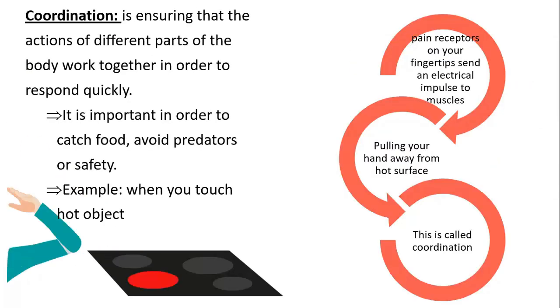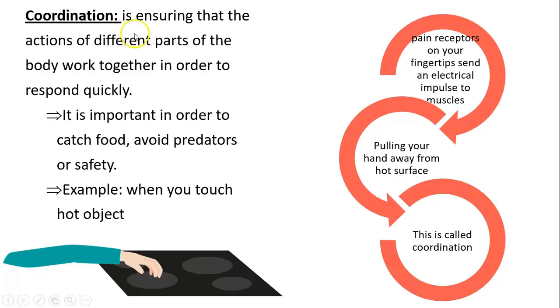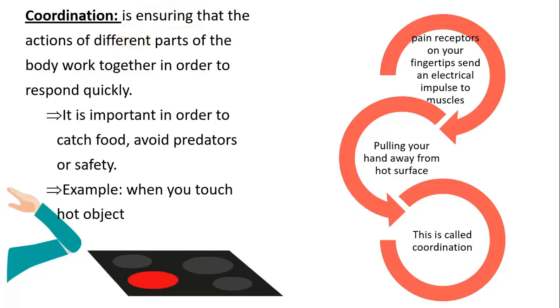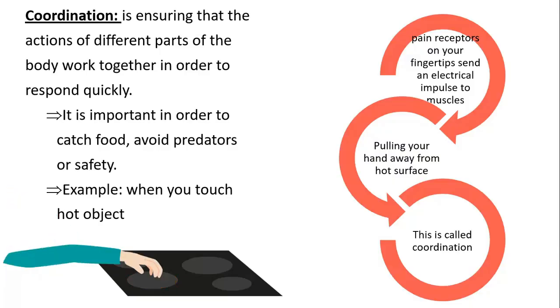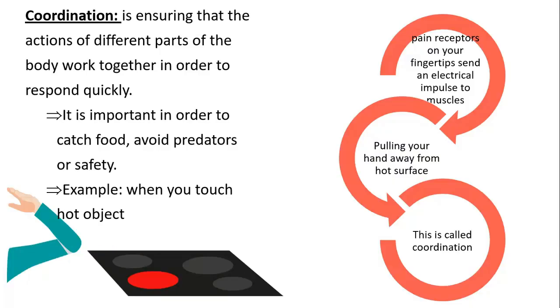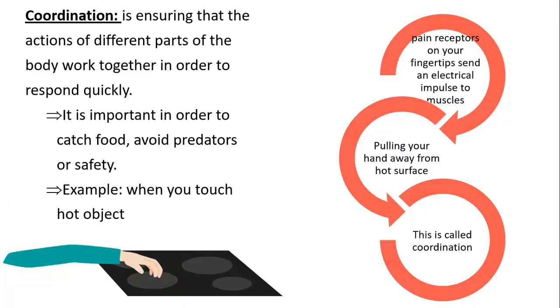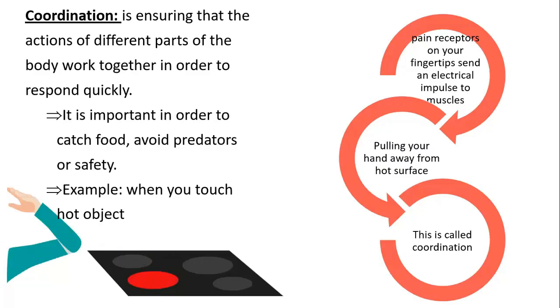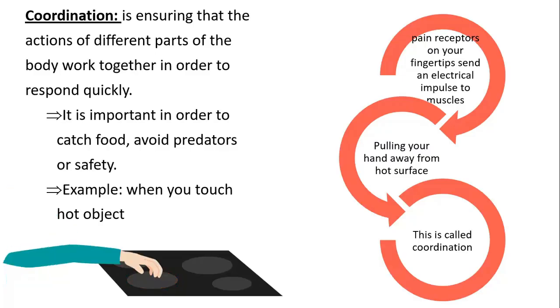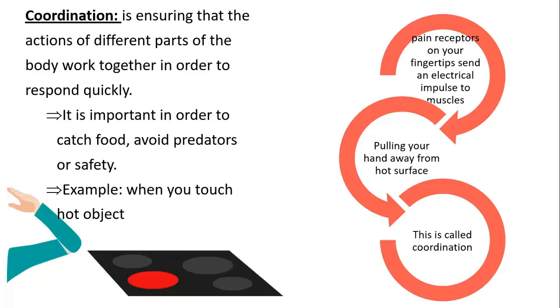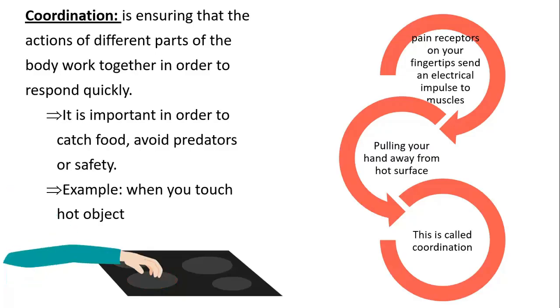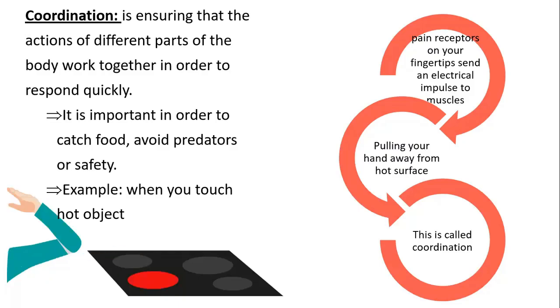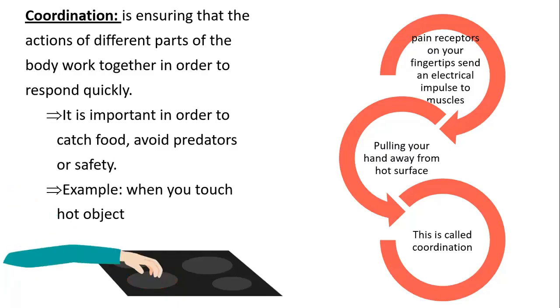So what's coordination then? Coordination is ensuring that the actions of the different parts of the body work together in order to respond quickly. For example, you ate a piece of food. Now the salivary glands as effectors will produce saliva, but you also need the coordination, or the help, of your whole digestive system in order to digest this piece of food that you ingested. So coordination is making sure that the whole system will work together. The same applies to other systems and other situations.